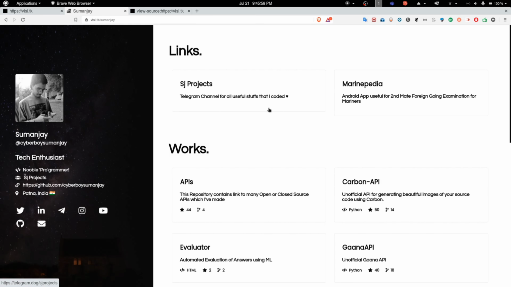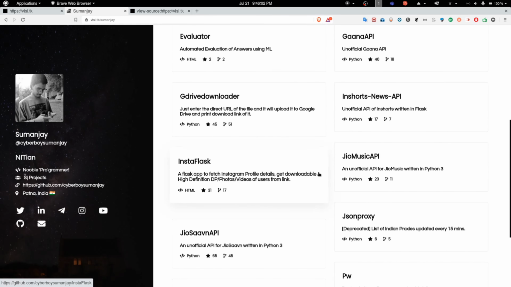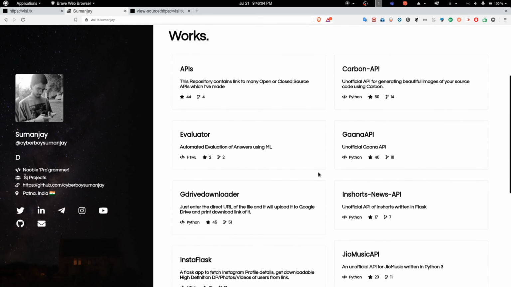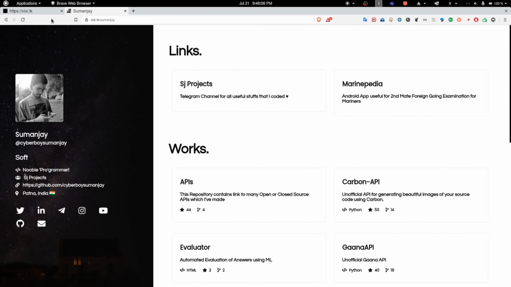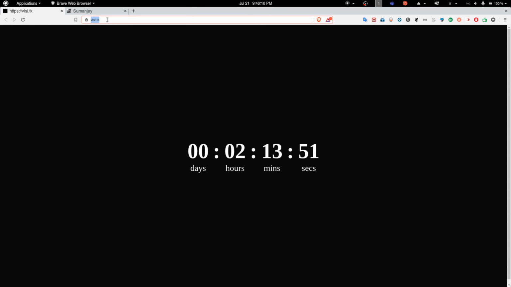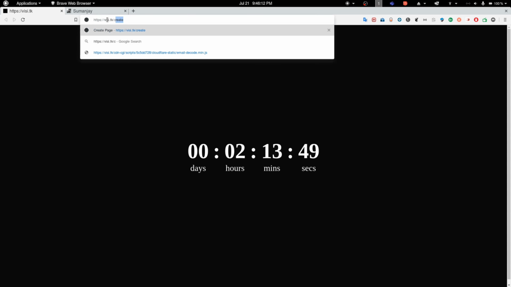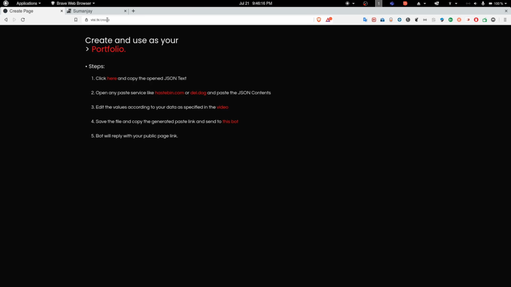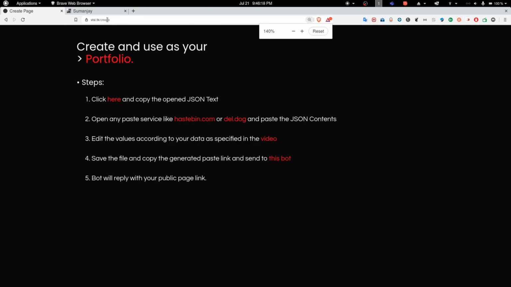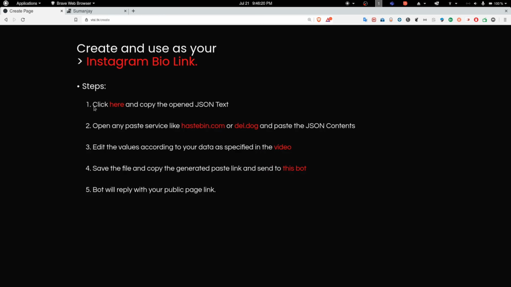The most important thing in this project is that the user will be able to create this whole web page without writing a piece of code. All you need to do is follow a few steps. I have just compiled the steps for you guys. You just need to hit the create endpoint. Just follow these 5 steps and you will get a personalized web page which has your data.